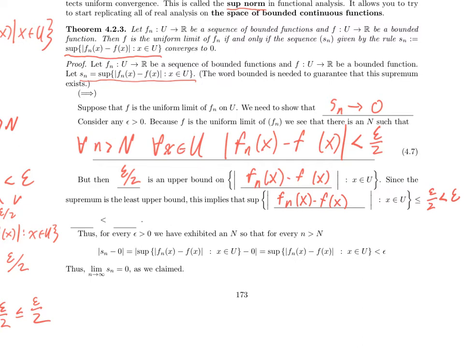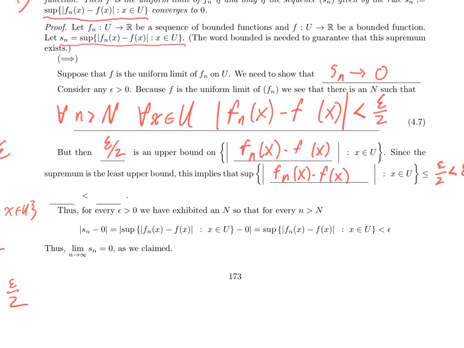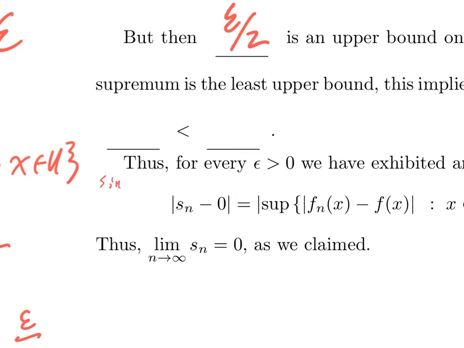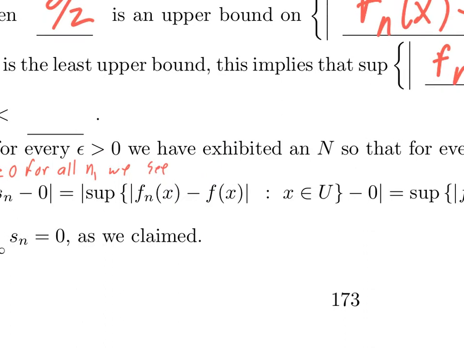So, what have we shown? We started by considering any epsilon bigger than 0. I then came up with a choice of big N, and I considered any little n bigger than big N, and concluded that S sub n is less than epsilon. Since S sub n is greater than or equal to 0 for all n, we see that the absolute value of S sub n is in fact less than epsilon.